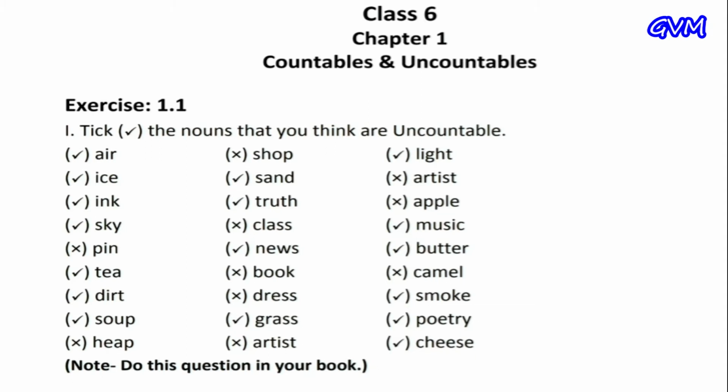Pin. Pin is countable because we can count them. Tea is uncountable. Dirt. Dirt is also uncountable. Soup. Soup is also in a liquid form. We can count the container of the liquid, but we can't count the liquid. Heap. Heap is countable. Shop. Shop is a countable noun. Sand, uncountable. Truth, uncountable. Class, countable. We can count the classes.